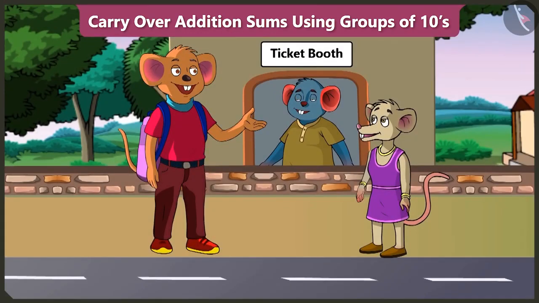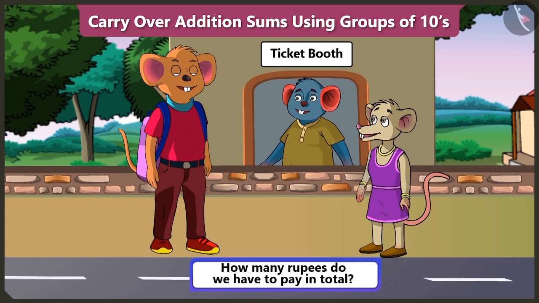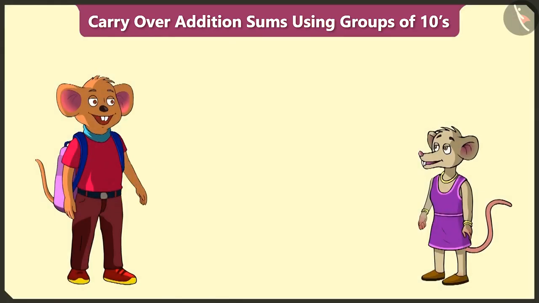Please give us 2 tickets to the zoo. You are older, so your ticket will be 48 rupees. And for this child, the ticket will be 24 rupees. So, Choo-choo, how many rupees do we have to pay in total? For this, we have to add 24 to 48. How do we do that?